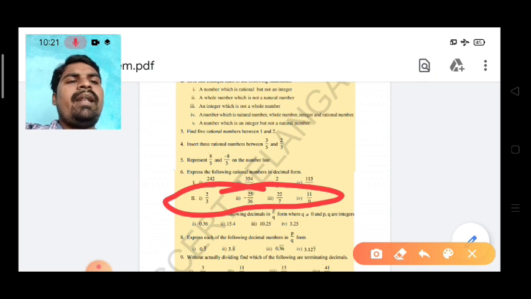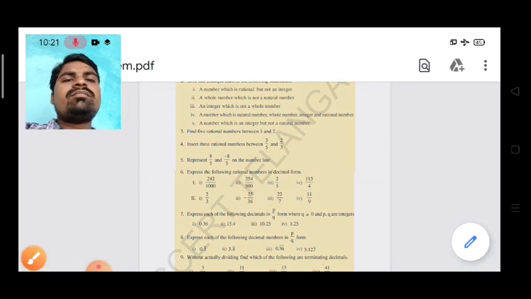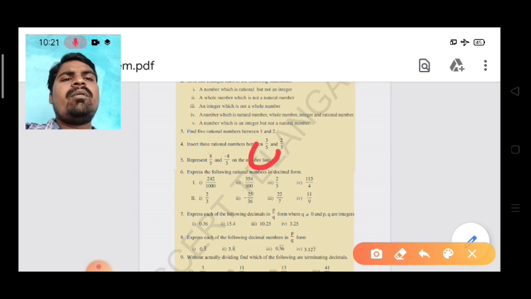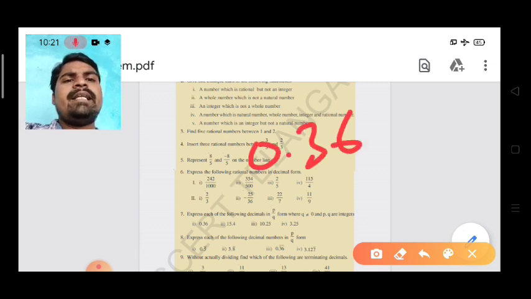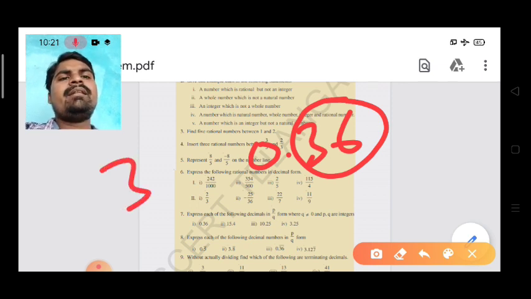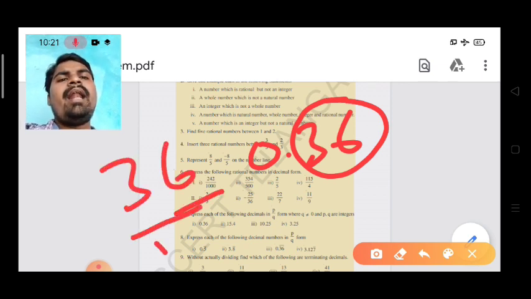Next, here the seventh bit is a very simple, easy method. After the point, how many digits are there? For example, here one problem: 0.36, convert into P by Q form. Here after the point there are only 2 digits. This is the terminating decimal. It is very simple. How many digits are there? There are 2 digits, 3 and 6. So we can write 36 by 100.